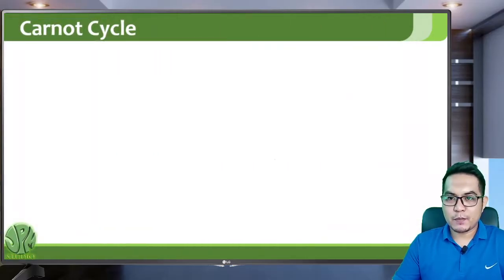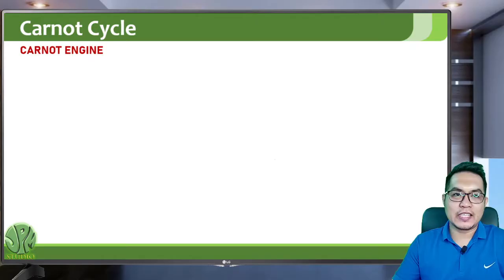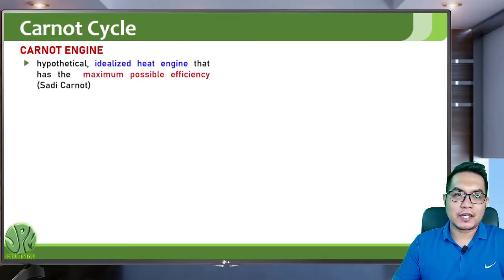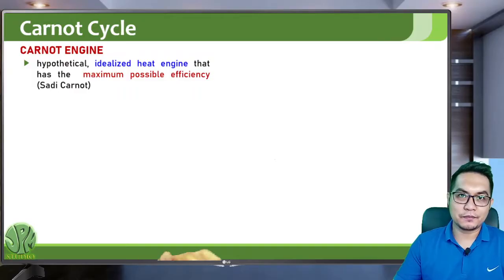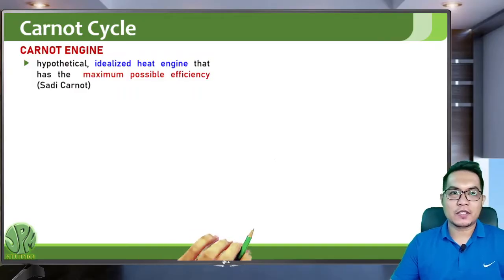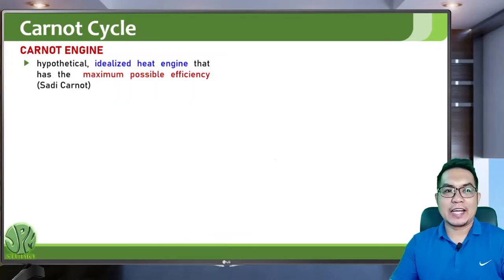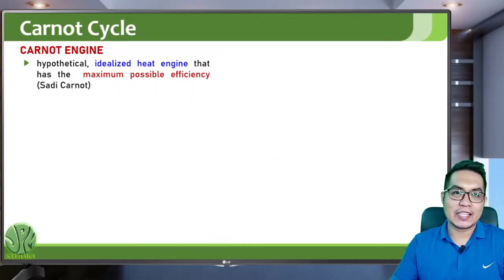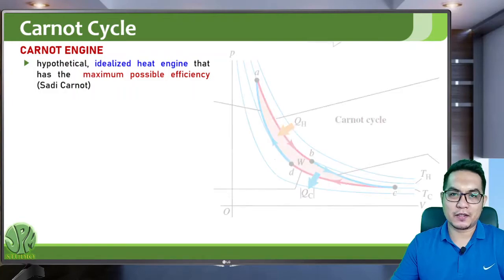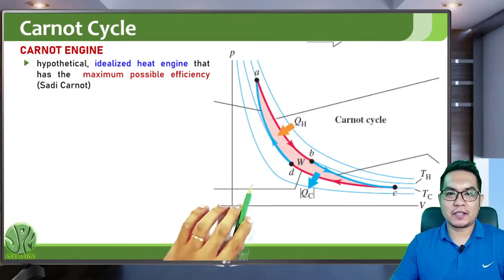Okay, there's a special cycle called the Carnot cycle. In the Carnot cycle, you can have a Carnot engine or a Carnot refrigerator. A Carnot engine is a hypothetical idealized heat engine that has the maximum possible efficiency. This was developed by Sadi Carnot. So this is the Carnot cycle. It has 4 steps.